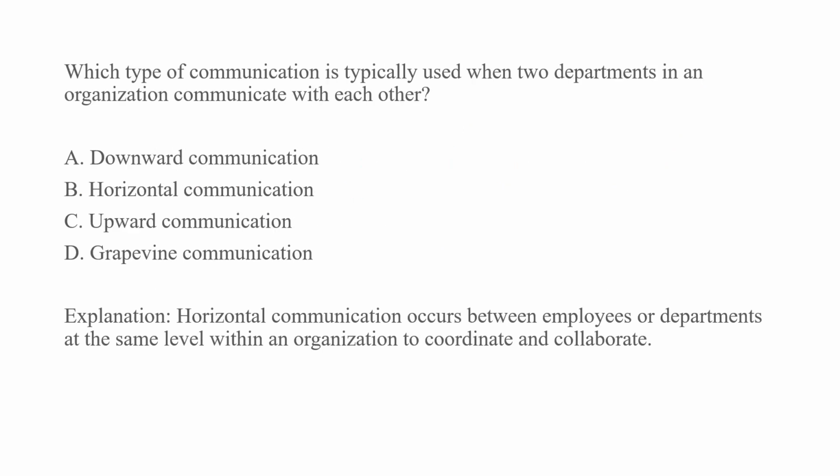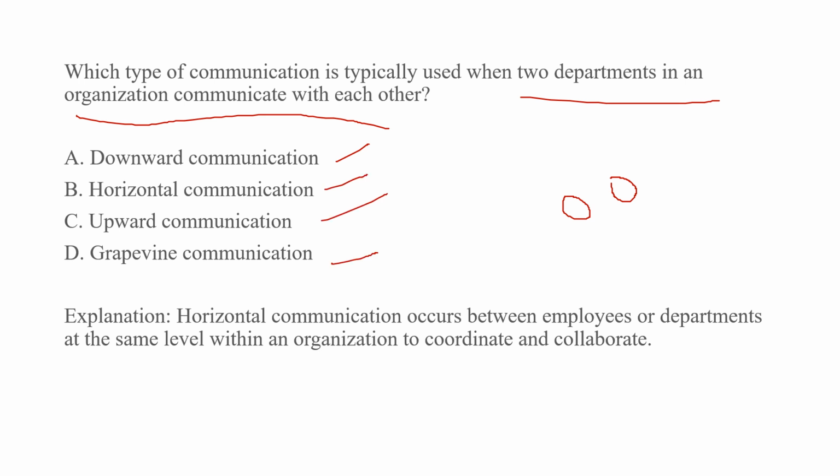Which type of communication is typically used when two departments in an organization communicate with each other? Two departments means this comes under the same level. So here we will see what type of communication is suitable: downward communication, horizontal communication, upward communication, grapevine communication. Here the correct answer is horizontal communication.